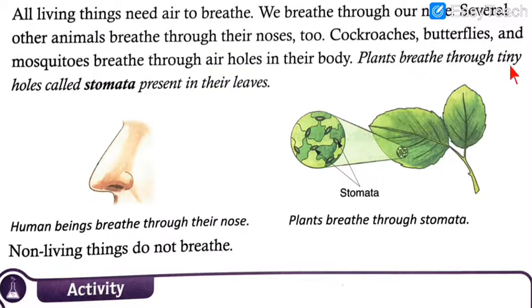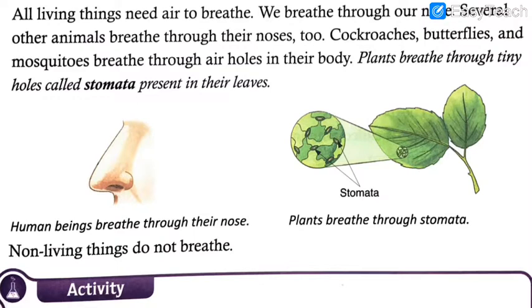Plants breathe through their tiny holes called stomata present in their leaves. So, this is how the plants breathe. They breathe from the stomata, like we have noses from where we breathe. Plants don't have a nose. Have you seen plants having a nose? No, obviously plants do not have a nose. They are not human beings, but they are living things. So, they must have an organ from where they breathe. It is called stomata.